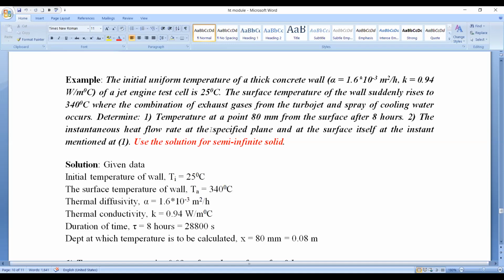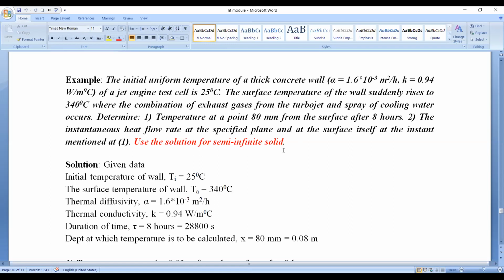Determine the temperature at a point 80 mm from the surface after 8 hours. Second bit, the instantaneous heat flow rate at the specified plane and the surface itself at the instant mentioned at 1. Use the solution for semi-infinite solid.